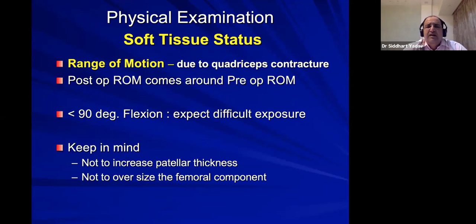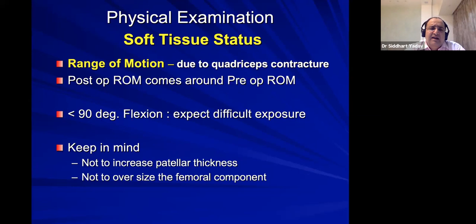Now, this is very important. Many patients ask how much movement they get after TKR. Whatever movement they have before, they get the same, because the quadriceps get contracted over a period of time and the stretching is very difficult. So the gold standard rule is, whatever the preoperative flexion, they get 10 degrees or so more after that. Now, if the flexion is less than 90 degrees, exposure is difficult and you should anticipate and expect that.